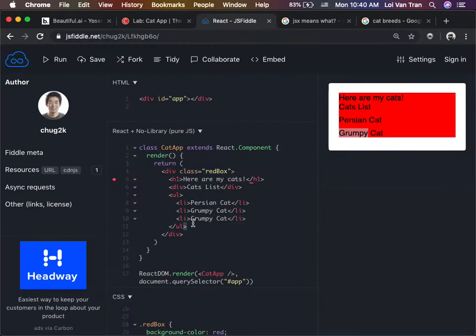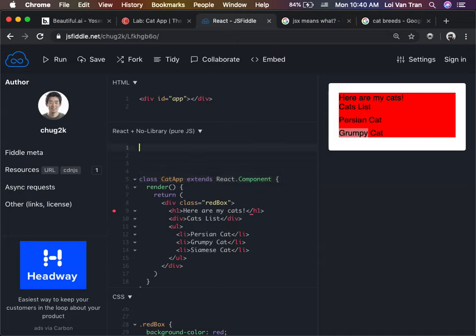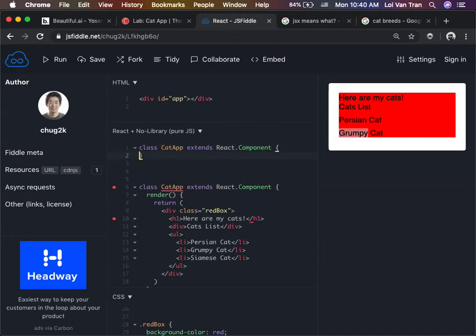Okay. So you guys will see that our code is exactly the same here, guys. This is a good use of a component. This is where we should use a component, so that we don't have to repeat our code. So above this cat app component, I'm simply going to define a new component, and this is the boilerplate code right here. Okay, guys.